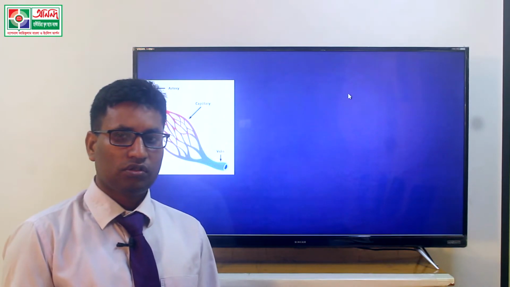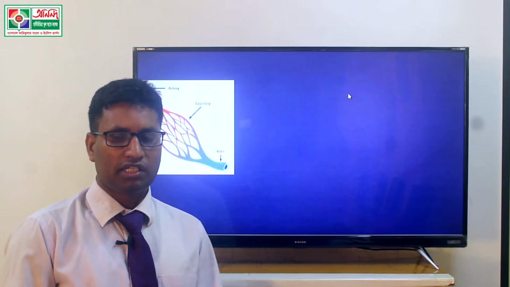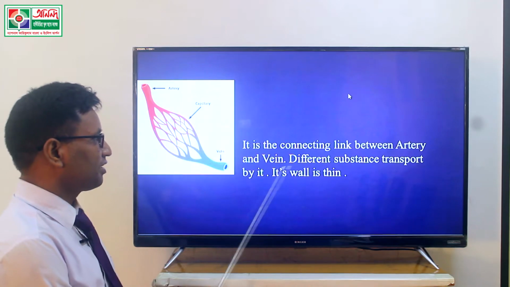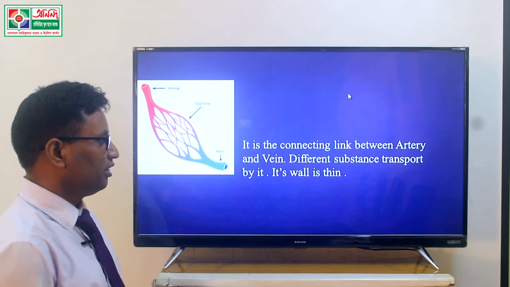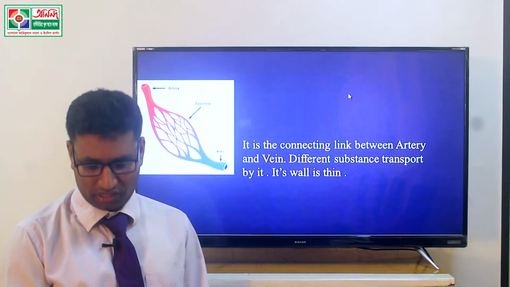We can also say that a blood capillary is the connecting link between artery and vein, and different substances are transported by it, and its wall is very thin. I have already said that.